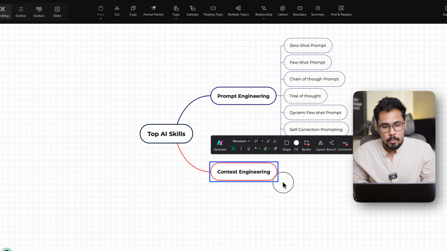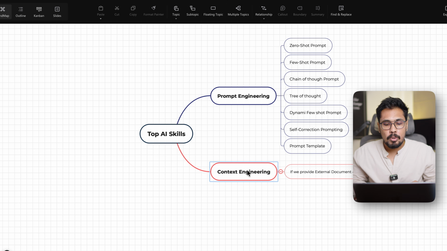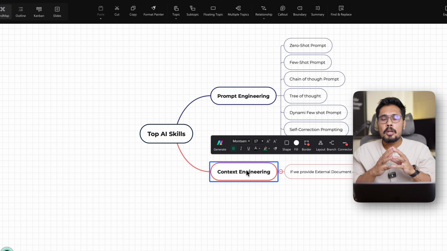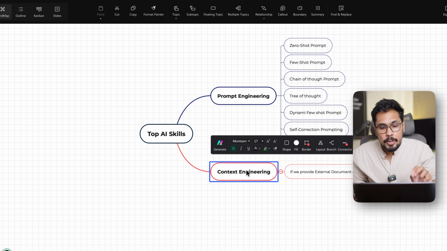If we provide an external document as a reference, and from that you start asking questions, we call it context engineering. So you are asking your LLM model to write code. Before writing the code, you are providing a context. You are providing a huge code repo. Based on that, it can start mimicking code similar to your code repo. So we call it context engineering, which is very important.